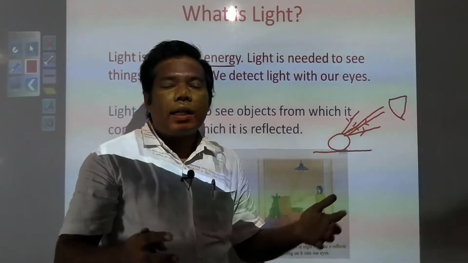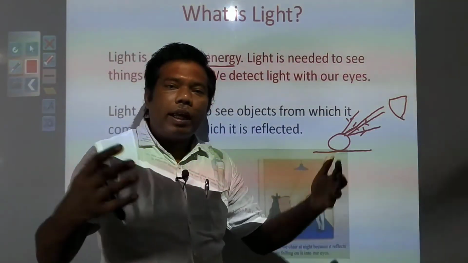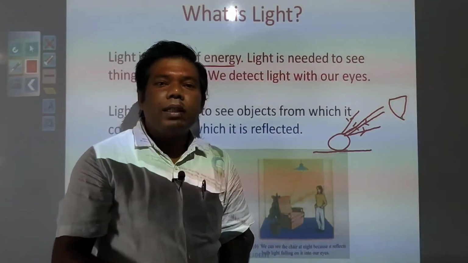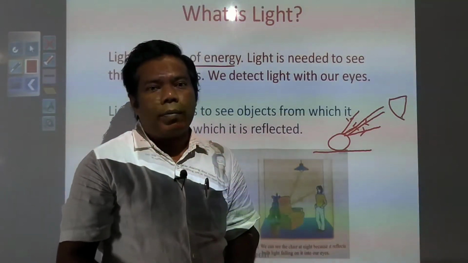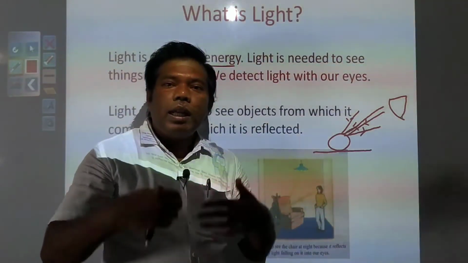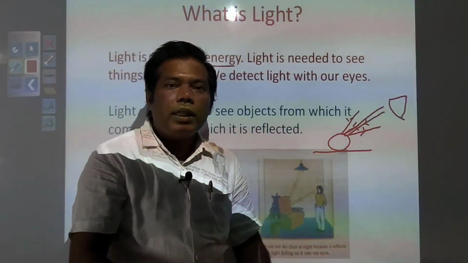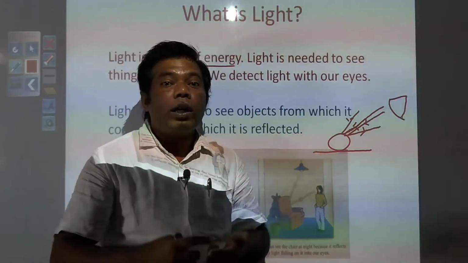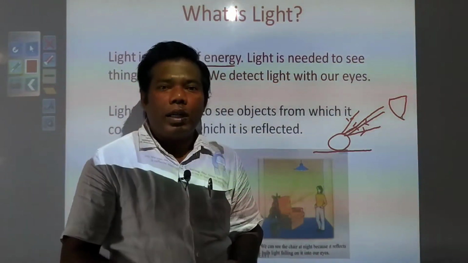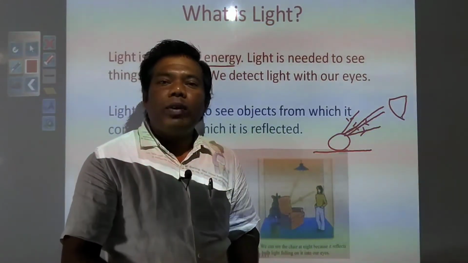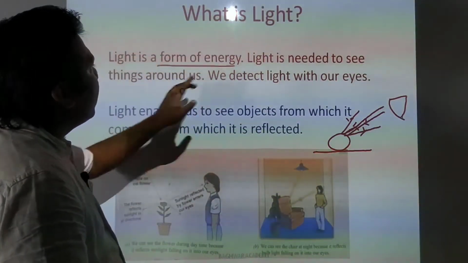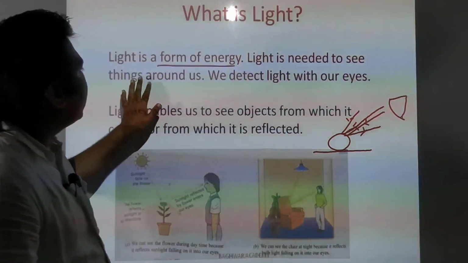So in the dark, just see, at night when light is not there, we are not able to see objects. Why? Only one reason: reflection is not happening. Light is not falling on the object, reflection is not happening, and that's why our eyes are not able to make an image and we are not able to see. So till light is there, we will not be able to see the object. So light is needed to see things around us.